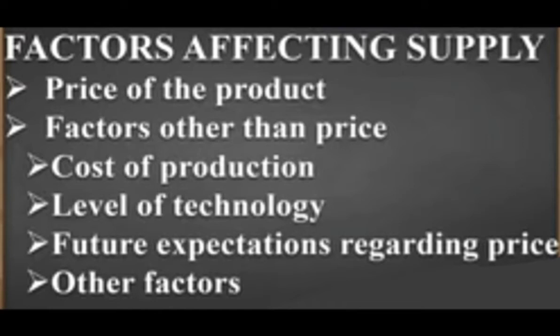Okay, so this is what is happening. You will write in the cost of production: because the rent, raw material and labor charges increase, the cost of production increases. At that time supply decreases, and if the cost of production decreases, the supply would increase. So this is the first factor other than the price.